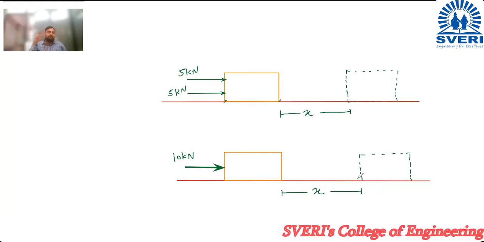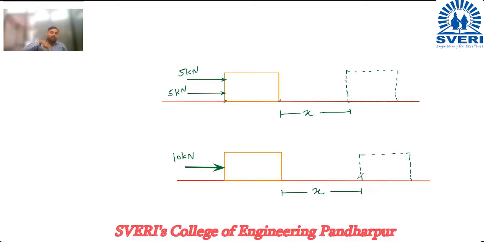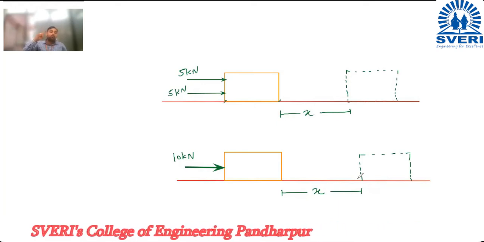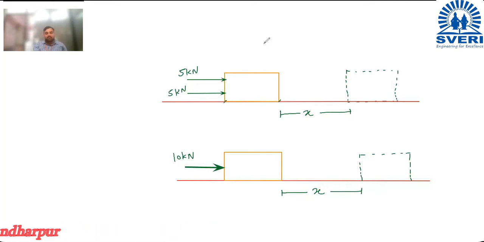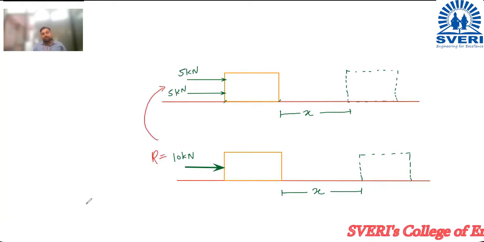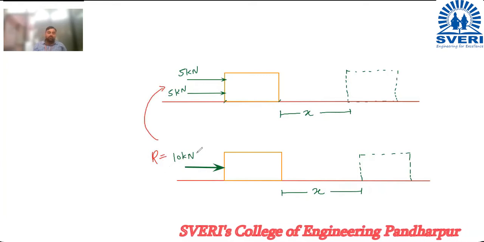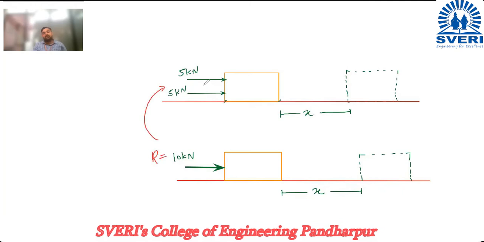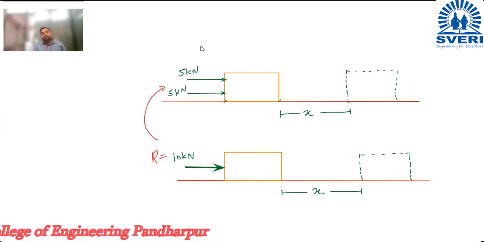Okay, म्हणजे जे 5 किलोन्यूटन मुळे जो काही इफेक्ट होत होता त्या बॉडीवरती, तोच इफेक्ट कुठल्या फोर्समुळे होणार आहे, single force of 10 kilonewton will provide the same effect as that of the effect provided by two forces of 5 kilonewton. So ह्याचाच अर्थ काय की ह्यालाच म्हणायचं resultant. So this is called as resultant of these two forces. So this single force can replace these two forces and it will produce the same effect as it is produced by these two forces. Is it clear now?